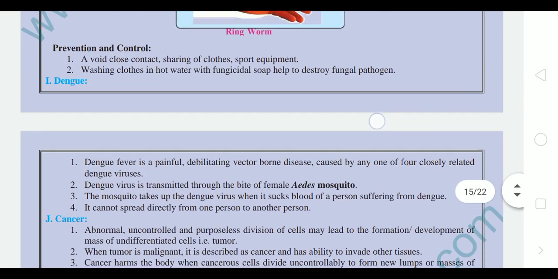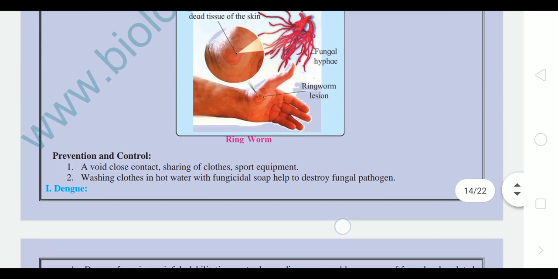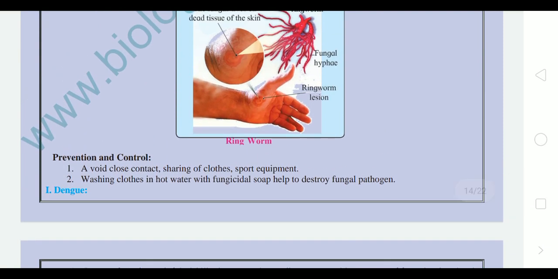Prevention and control. Avoid close contact. So we have to avoid close contact with any person, sharing clothes, even sports equipment, that means the shoes, socks, or even the pads. Washing clothes in hot water with fungicidal soap helps to destroy the fungal pathogen. So soap must be fungicidal. In the market these are available.